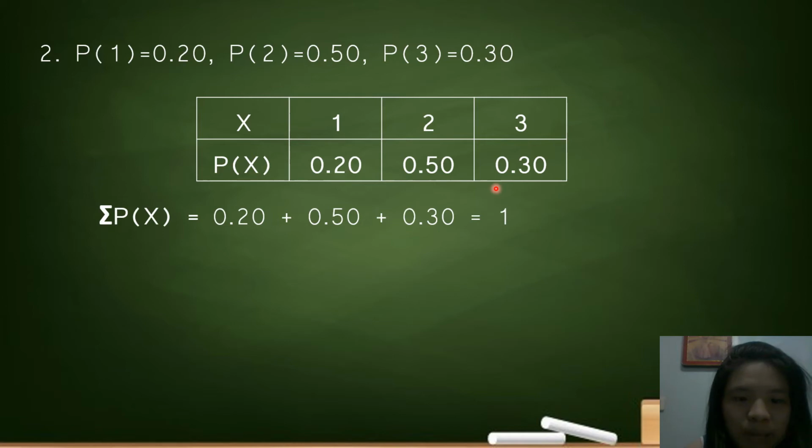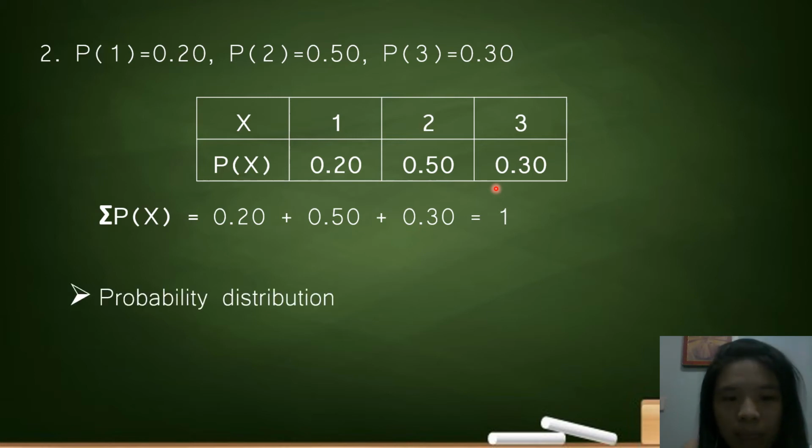How about the second property, wherein the summation of P of x should be equal to 1? So, the summation of P of x is equal to 0.20 plus 0.50 plus 0.30. And when you add them, it is equal to 1. Therefore, the distribution is a probability distribution.